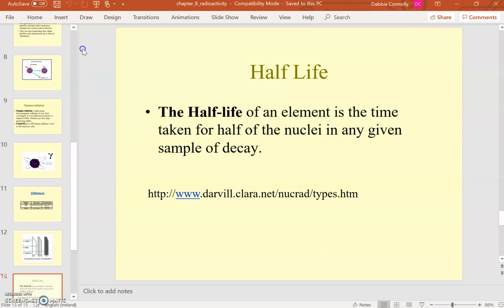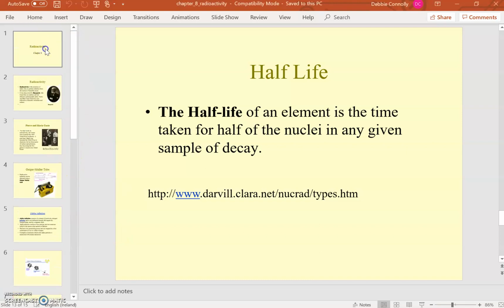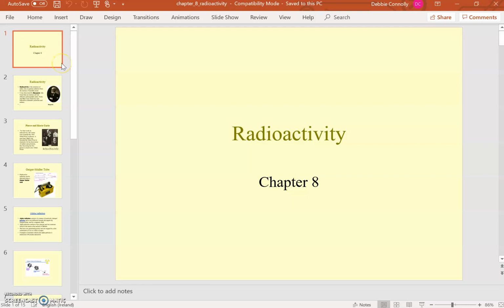Right guys, just want to do a quick little video here in relation to radioactivity. So this is chapter 8 in our textbook. So we'll get straight into it.